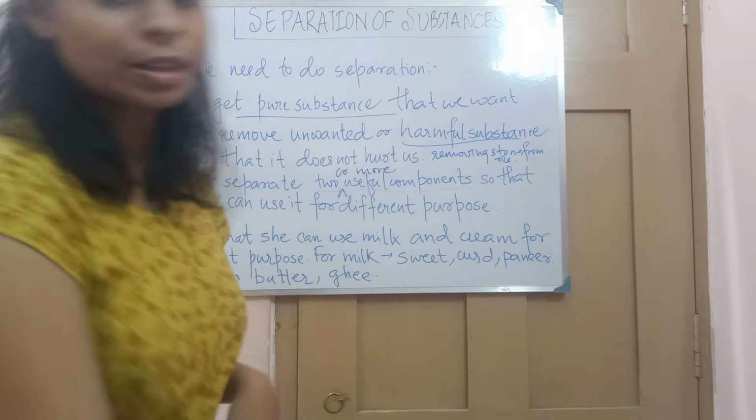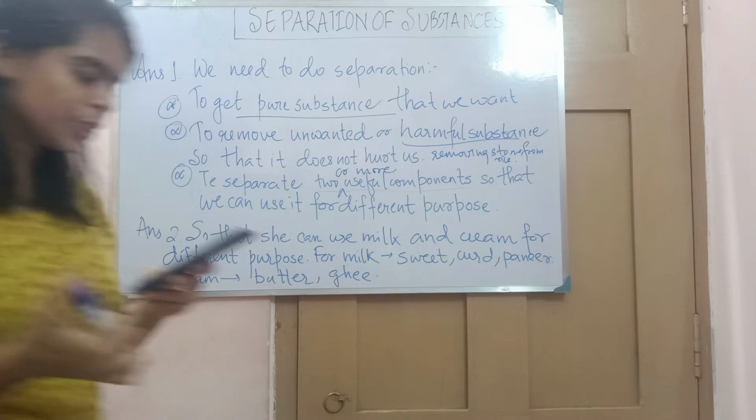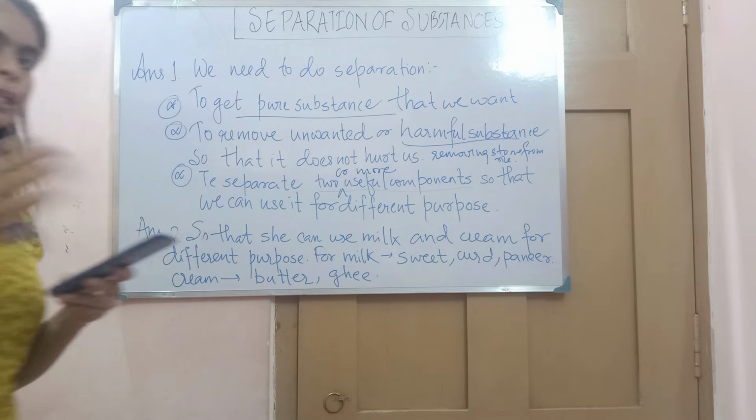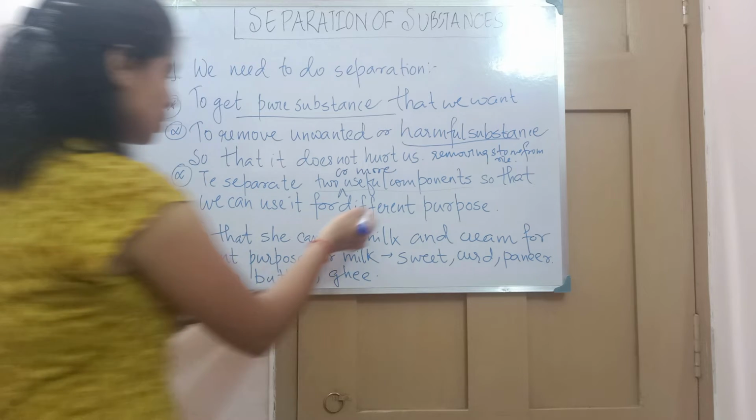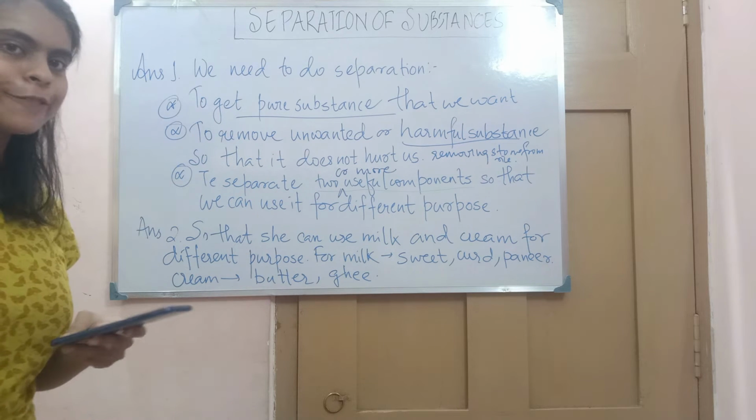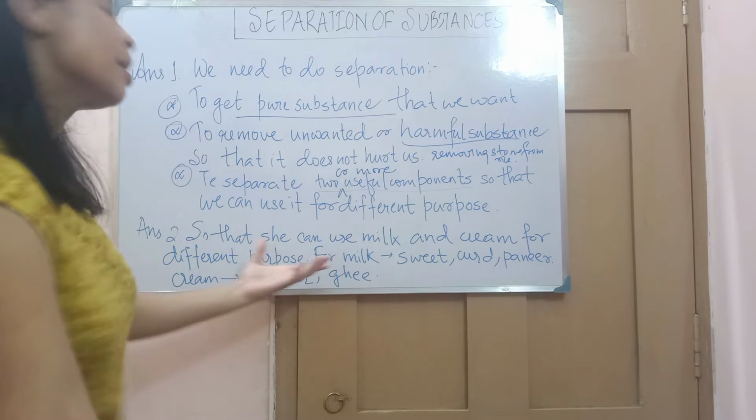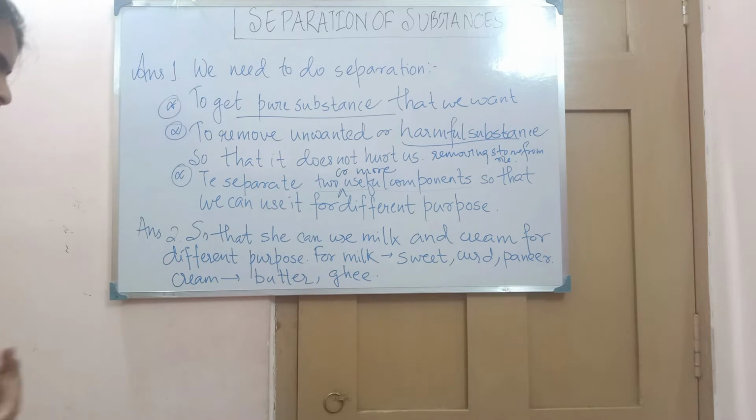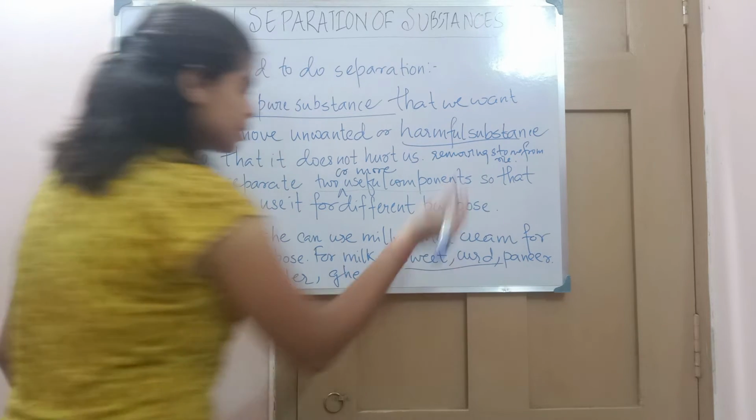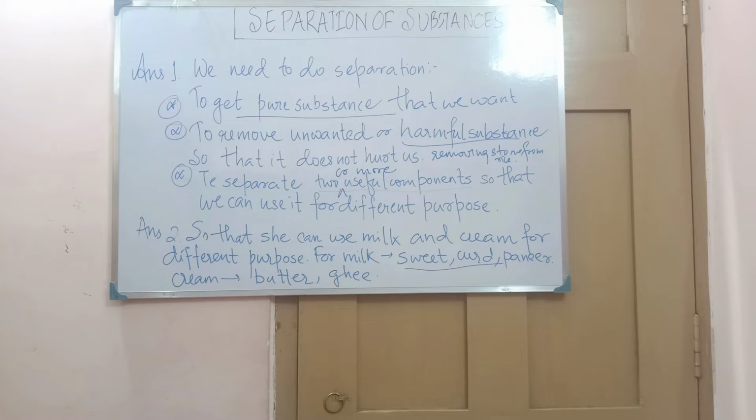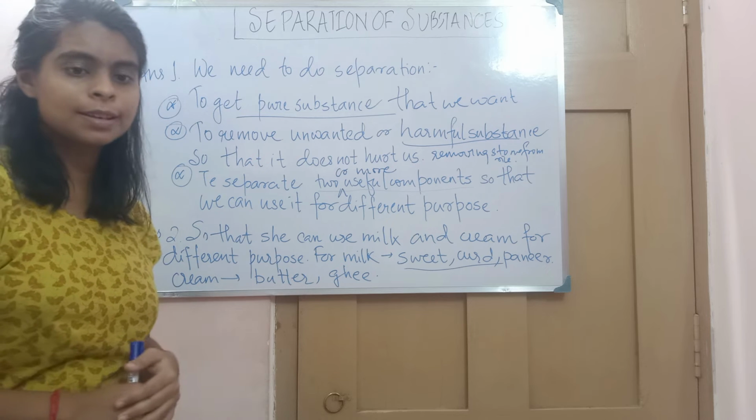Now comes the second question. Your grandmother takes out the cream of the milk and keeps it in a separate container, and the milk in another container. Why? As we have discussed, so that she can use them for different purposes. For milk, she can make curd, payesh and paneer. Cream, she can use for butter and ghee.